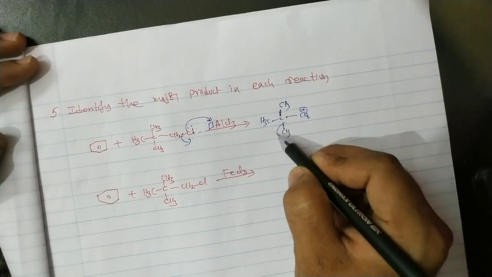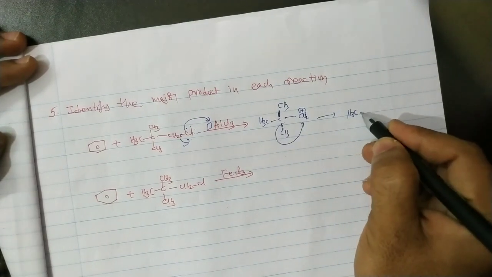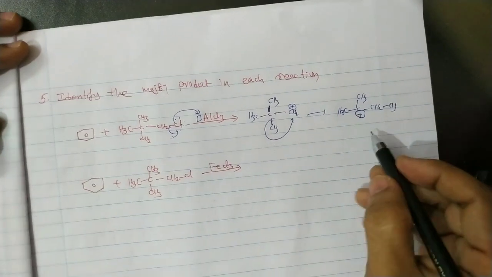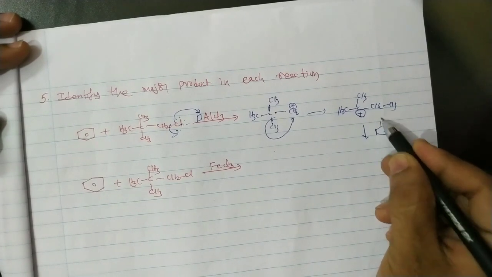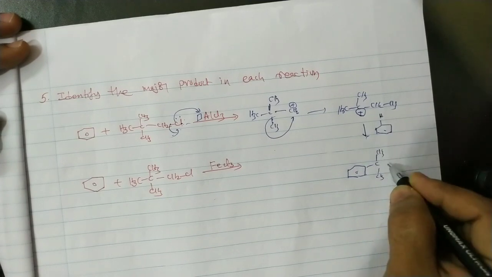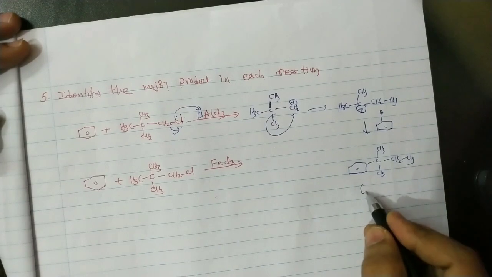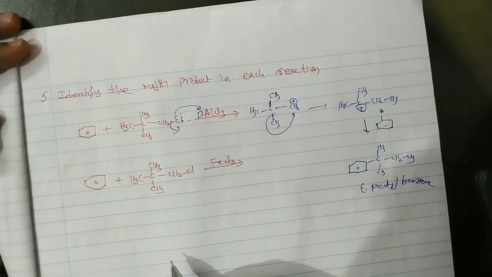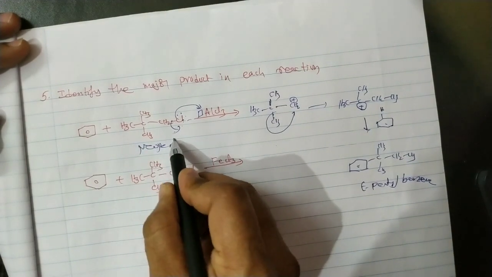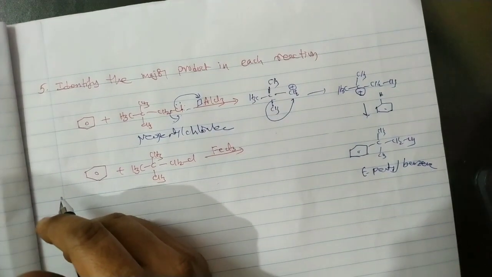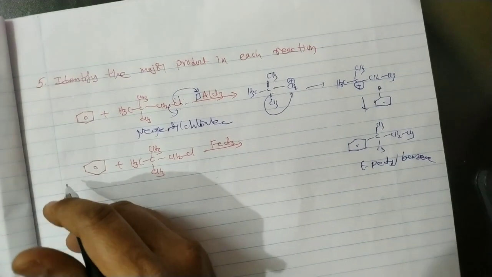So that produces a free cation. Now it is primary, and by the methyl shift we will get this stable cation, CH2CH3. Now this cation, acting as an electrophile, can replace the H plus. So finally the product is CH3, CH3, this one CH2CH3. So it's tertiary pentyl benzene. Of course, the reactant is neopentyl chloride. So neopentyl chloride in Friedel-Crafts alkylation produces tertiary pentyl benzene. It is formed by the rearrangement of the carbocation that is initially formed.